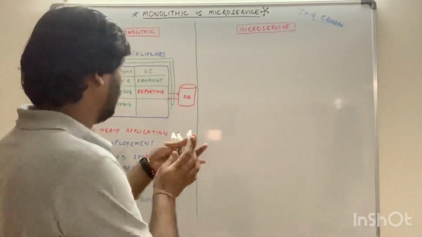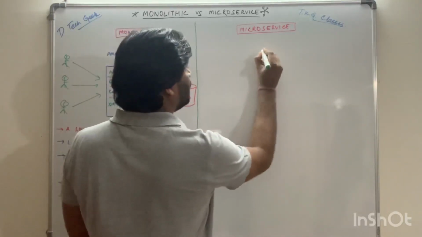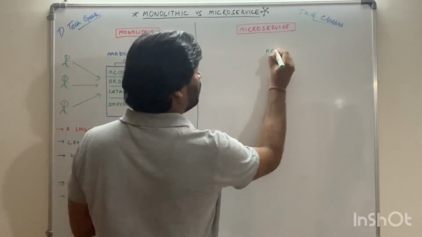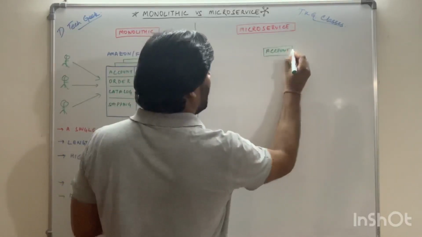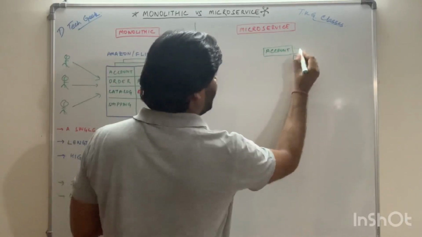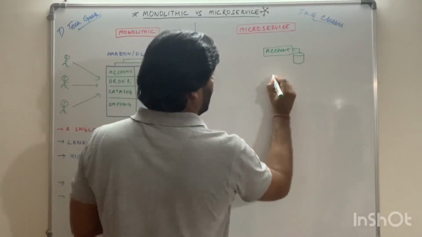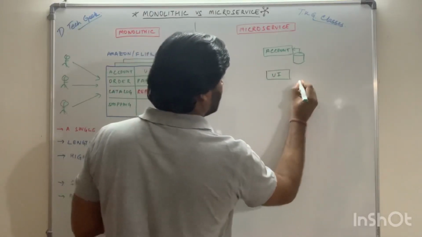So what we can do, we can treat this account as a single microservice, and this account is associated with its database. On the same page, we can have the UI as a single microservice.